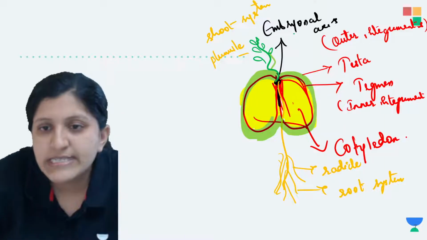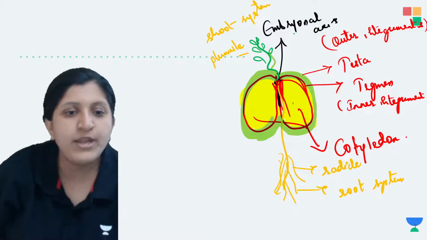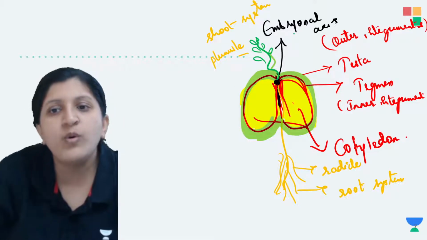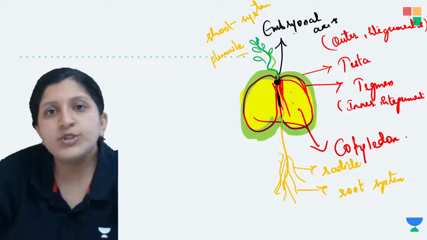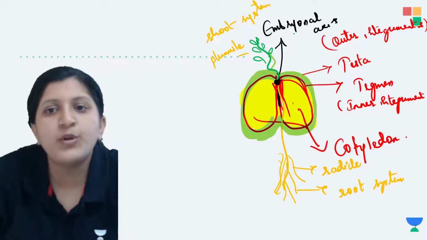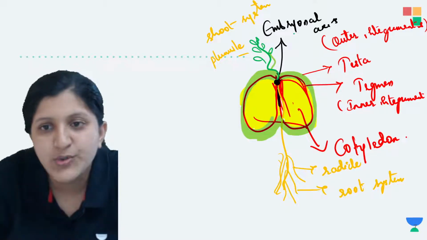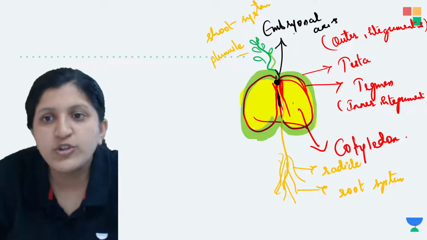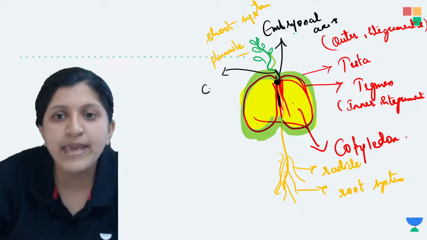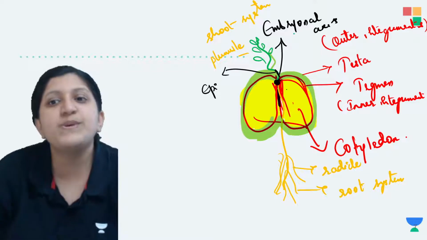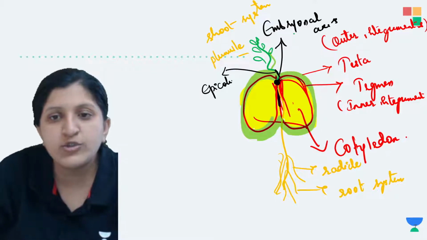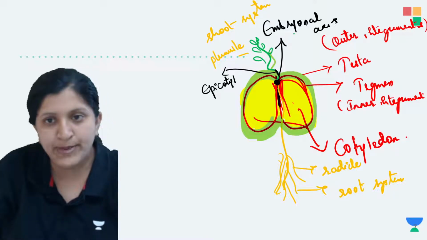Okay, so now this is the common embryonal axis. And this is the embryonal node where both of the cotyledons are attached. Now from this particular node and the plumule, there is this region. So you see this region. This region can be considered as the epicotyl region. That is between the axis and the plumule. So this can be considered as the epicotyl.